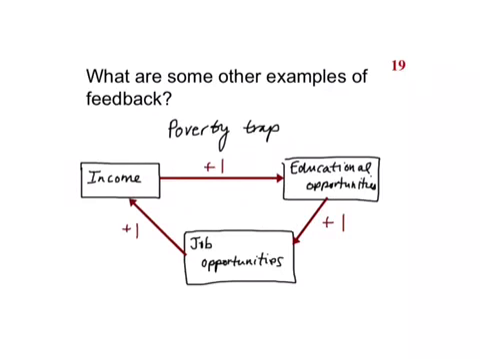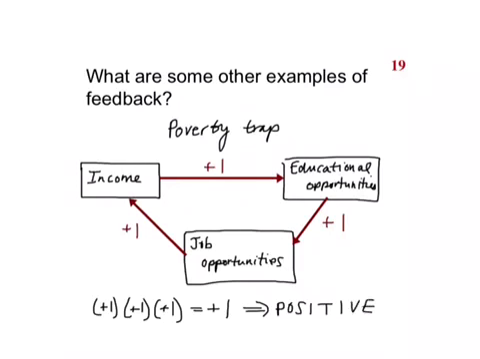So you know what to do next. And that is basically to go around the circle and take the product of these couplings. So here we have a +1 times another +1 times another +1. So this equals, of course, a +1. And so this is a positive feedback or a runaway feedback that traps people in poverty.